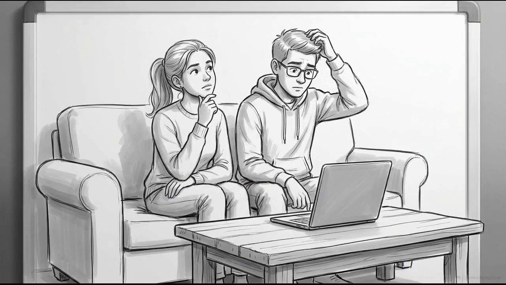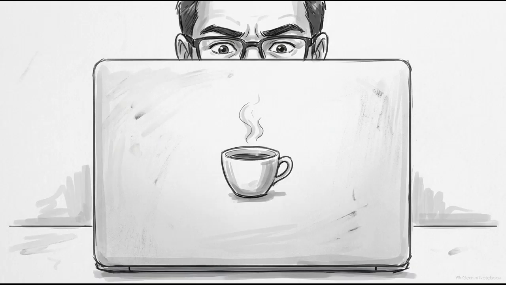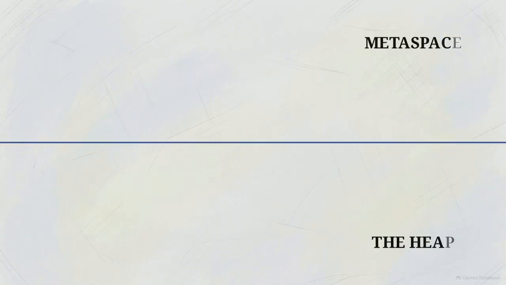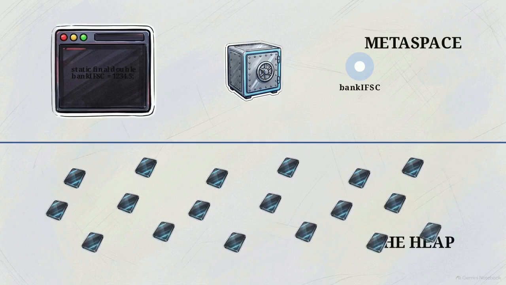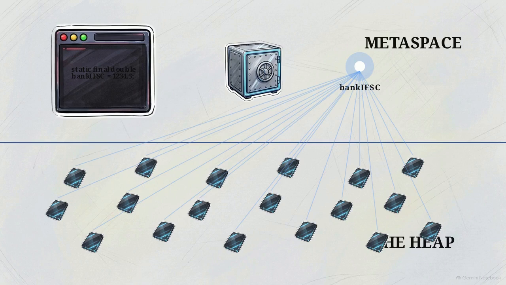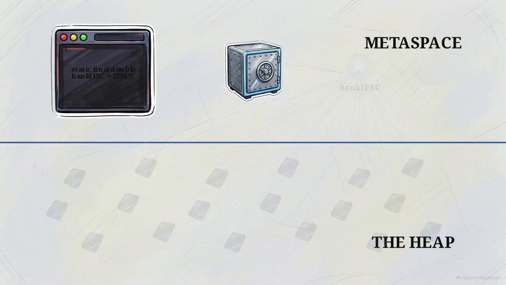All of this leaves a lingering question. If static triggers this kind of chaos, why did the creators of Java include it in the language? Static is actually built for shared architectural truths. Take utility constants that never change. If a bank has one IFSC code, you write it as static final double bank IFSC. Notice how hundreds of object instances draw a line to one single efficient memory block in the metaspace, saving the system from wasting space on duplicate data.